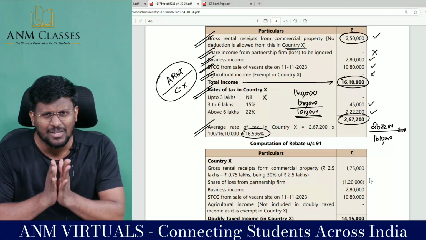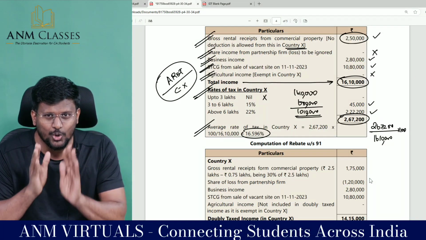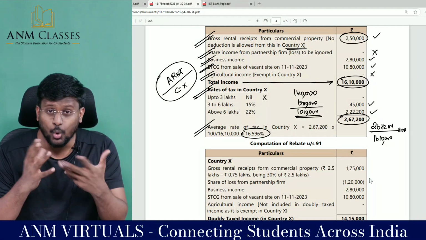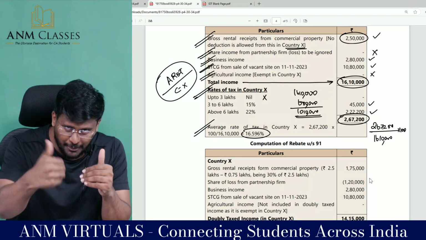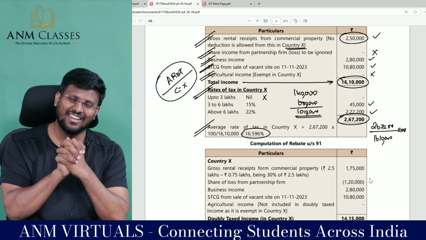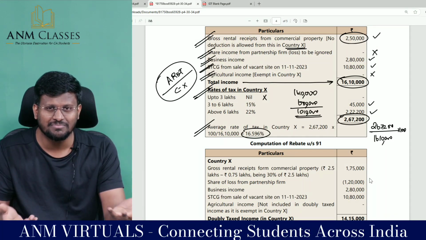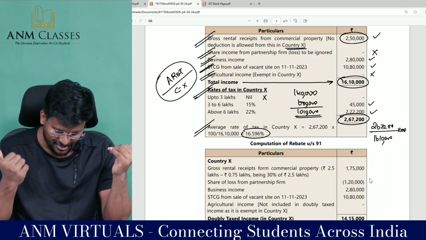And what should be the mindset when you calculate this rate? You should be a chartered accountant of that country. Don't worry how much is the doubly taxed income. That is a separate calculation again. So this is a 10 mark worth question. We should be able to get 10 marks.